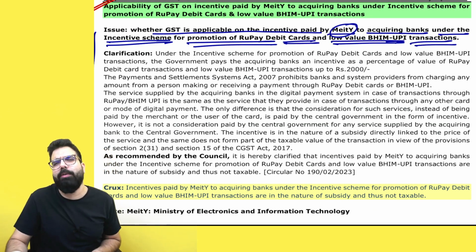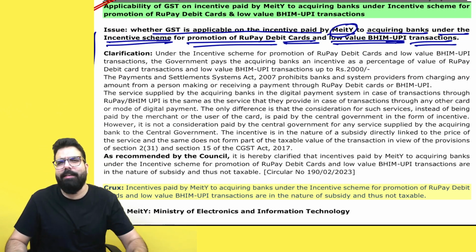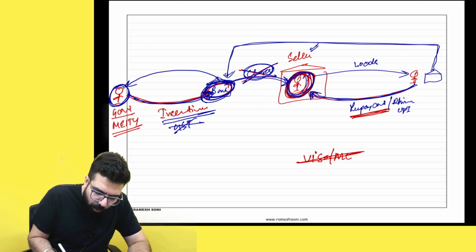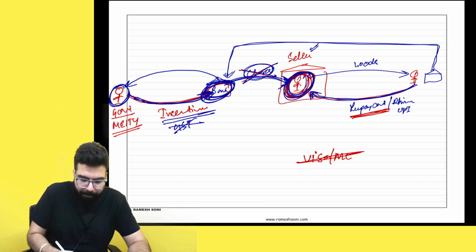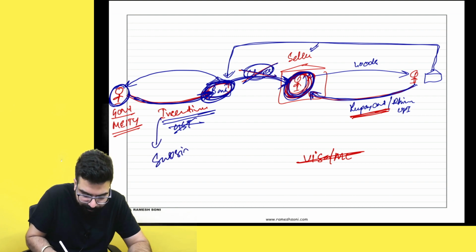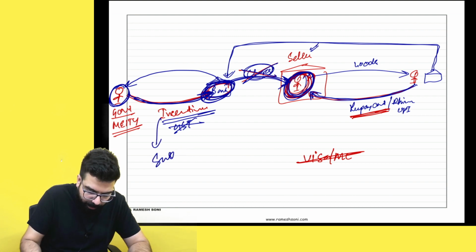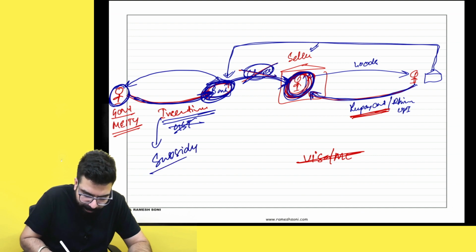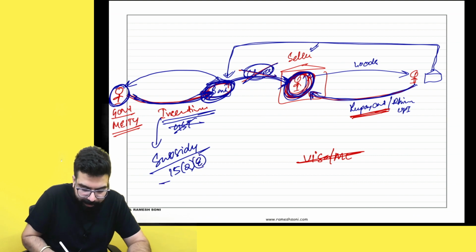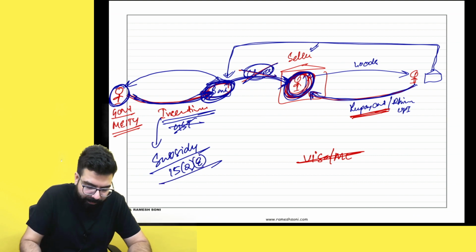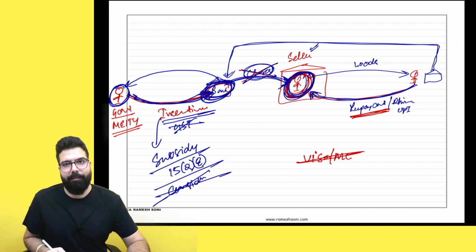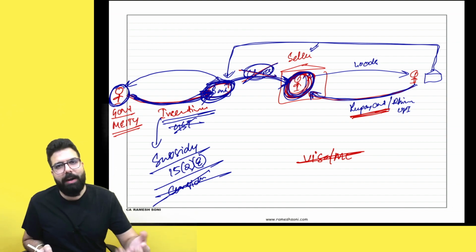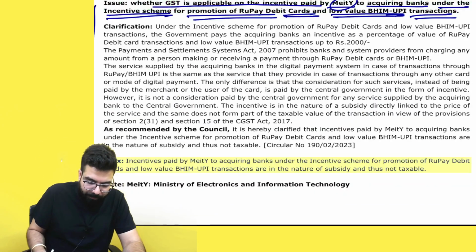basically up to 2000 rupees, whenever a UPI transaction or a card transaction is done, banks don't go ahead and charge anything to the shopkeeper. Why? Because the government gives an incentive, and these incentives are nothing other than subsidy, which under section 15 is told: government subsidies are never consideration. So whenever you receive any incentive from the government, that is never a consideration. So a simple clarification has come.